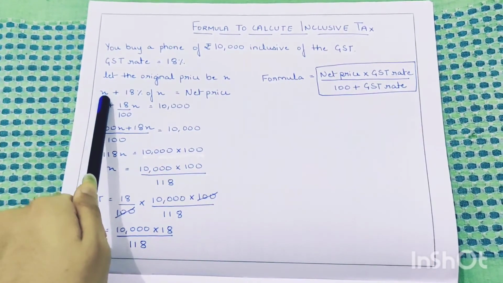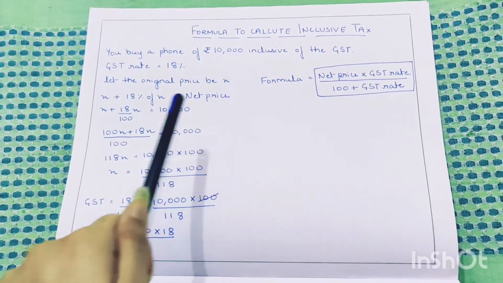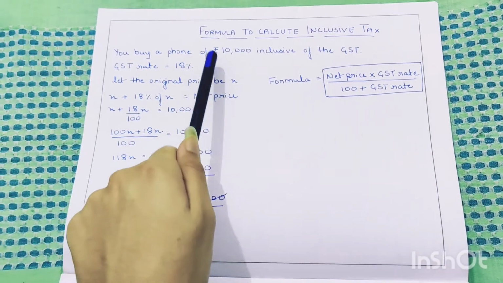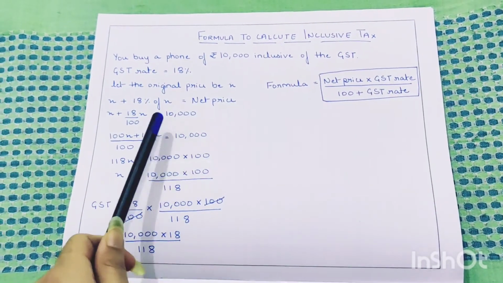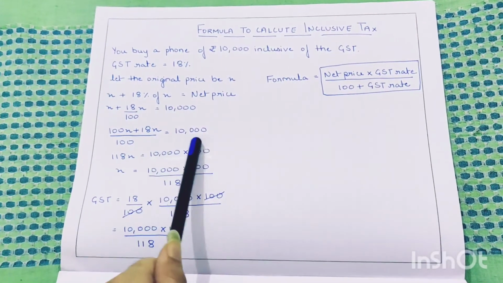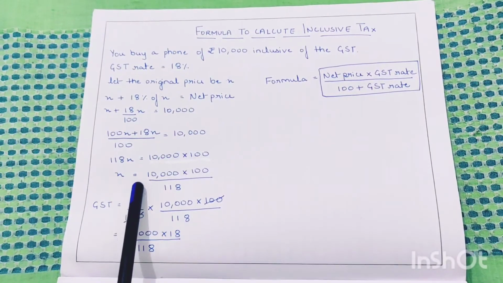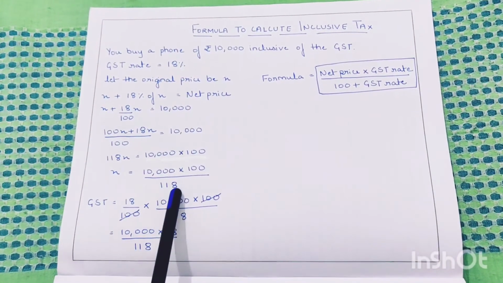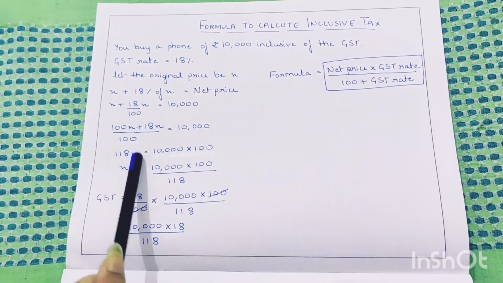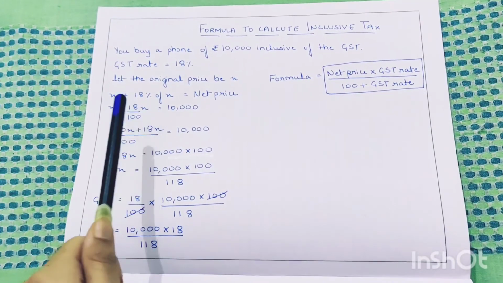So the original price plus 18% of the original price will be the net price. So X plus 18 upon 100 X will be 10,000. 10,000 is the net price. Now when we solve it, we get 100X plus 18X upon 100 equals 10,000. When we further solve it, we get the value of X as 10,000 into 100 upon 118. But this X is the original price. We have not yet got the inclusive GST.